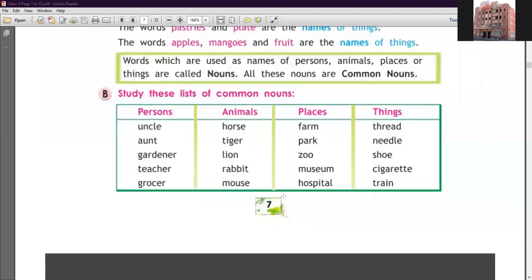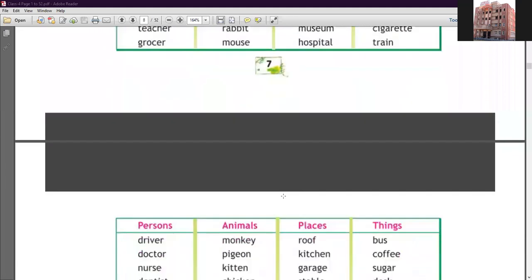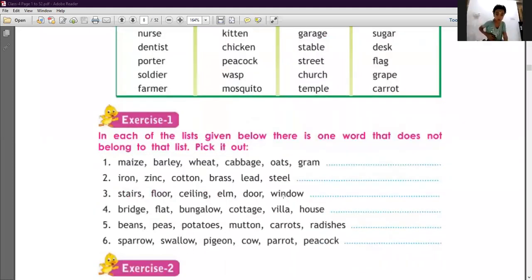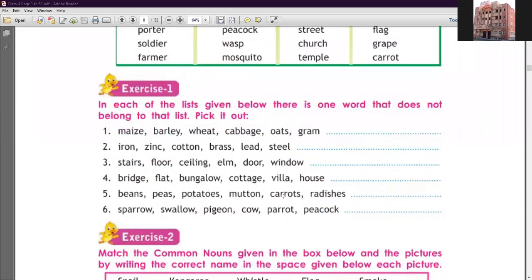So you know that these words we use for persons, animals, places and things are called nouns. Now let's start exercise number 1 of this chapter. In each of the lists given below there is one word that does not belong to that list, so pick it out. इस एक्सरसाइज 1 में हमको क्या करना है कि हमारे सामने लिस्ट दी गई है. ओके, सो इसके अंदर से एक वर्ड क्या है? ऑड है, तो हमको क्या करना है? ऑड वन आउट. ओके, हमको जो ऑड वर्ड है उसको आउट करना है और उसको राइट डाउन करना है.